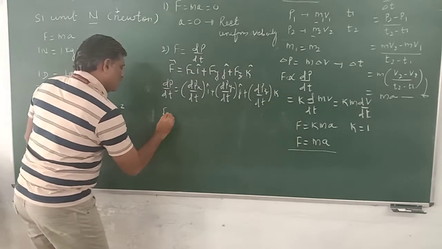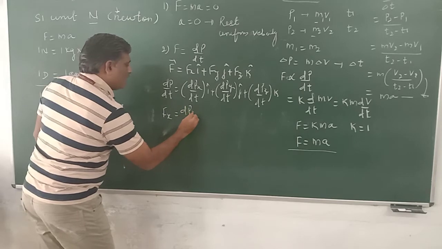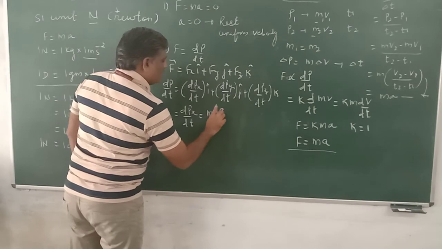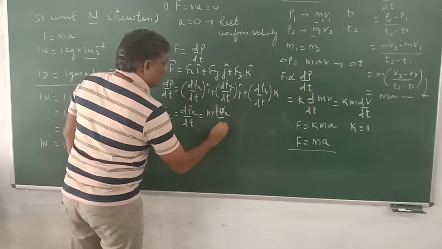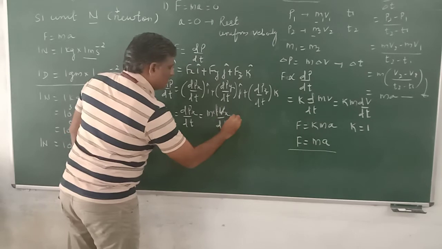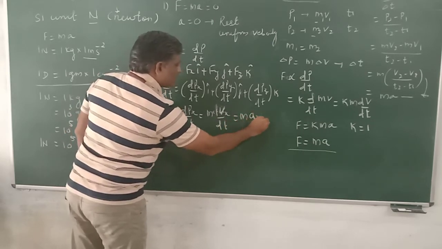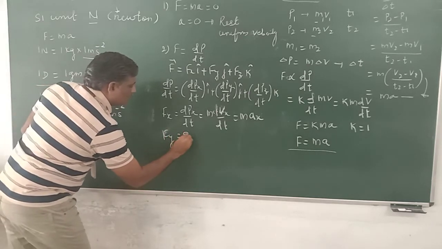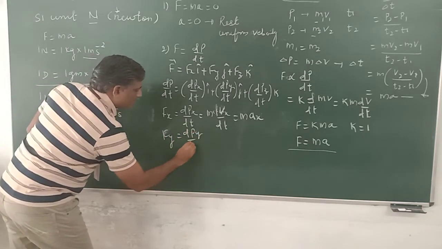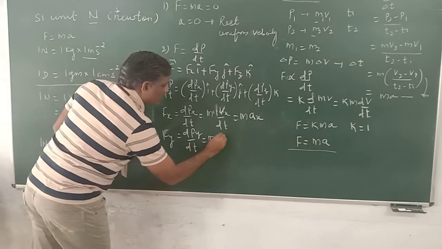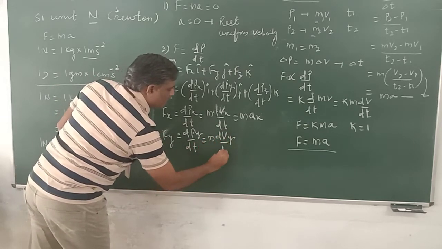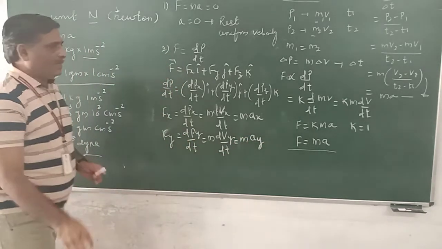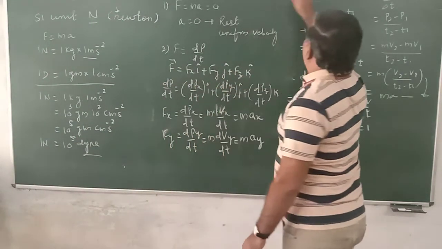Comparing this, Fx is equal to dpx by dt, which is equal to m dvx by dt, which is equal to m ax. That is one equation. In a similar manner, Fy is equal to dpy by dt, which is equal to m dvy by dt, the velocity y-direction component, which is equal to m ay. It is the y acceleration component.